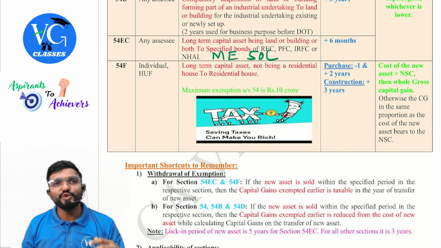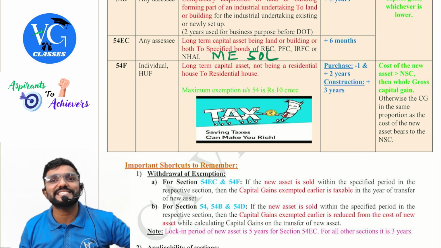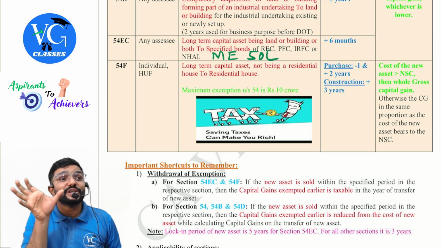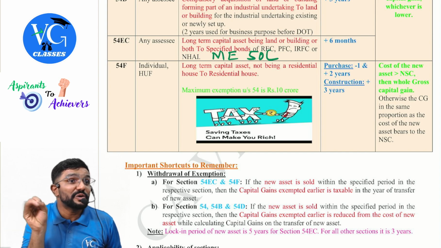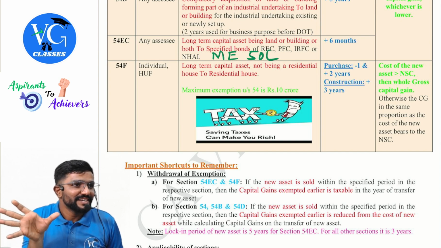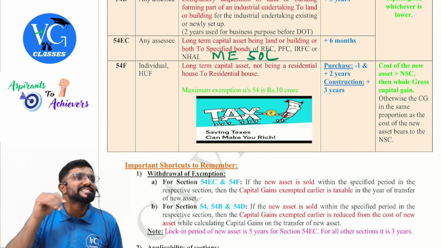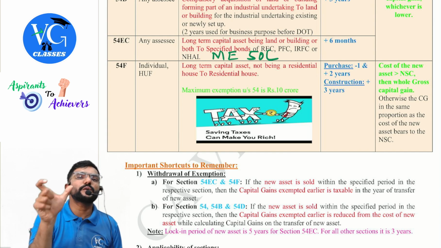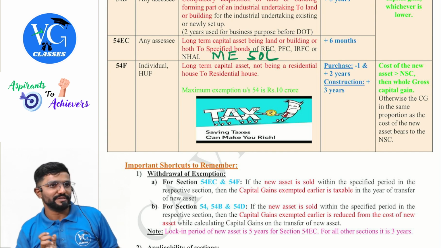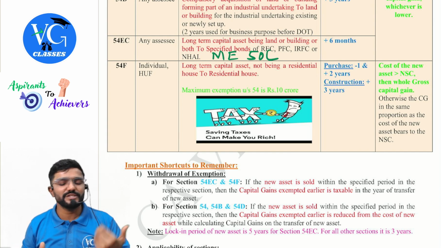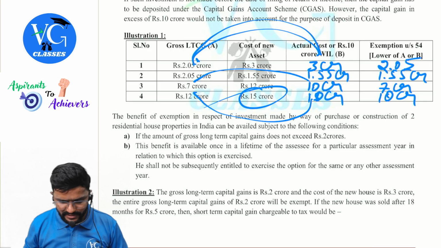If the cost of new asset is more than net sale consideration, then the entire gross gain is exempt. Sir, what if the cost of new asset is less than the net sale consideration? Then only a proportionate part of the gain is exempt, for which we have to use the formula which I have made. You can see here.